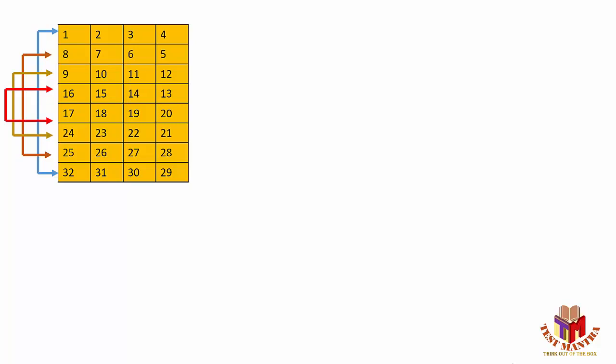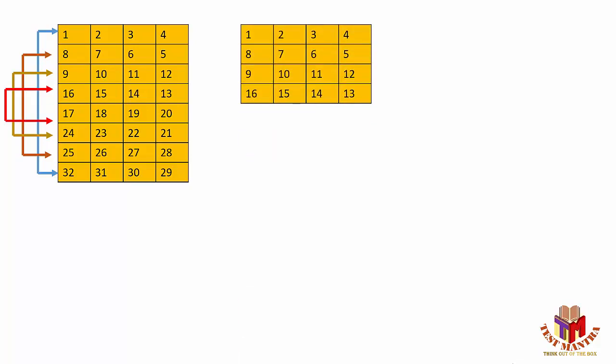Now suppose there is no upset. An upset is a condition where the bottom seeded one defeats the top seeded one. Suppose there is no upset, that means the bottom 16 will be eliminated, as it's an elimination round. In the next round, the top 16 remain, where the first one will play against the 16th, the 8th will play against the 9th, and this process continues. Or else we can say the first row people will play against the last row people, and the second row people against the second last row people.